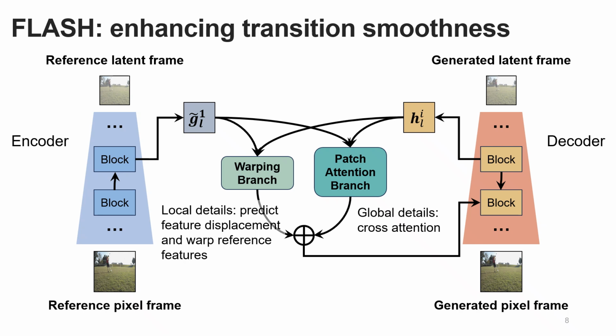The patch attention branch retrieves global details through cross-attention, where the decoder features of the generated frames serve as queries and the encoder features of the reference image serve as keys and values. By integrating both local and global details, the generated frames remain visually consistent and faithful to the reference image.